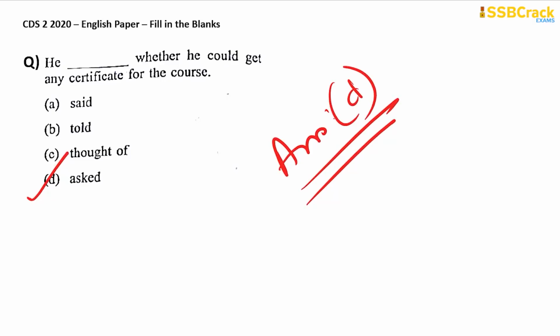Because this is the statement form of a question. So if I say, can I get any certificate for the course? And if I transform this particular interrogative sentence into an assertive sentence, it will be, I asked whether I could get any certificate for the course. So whether is used when it is the statement form, the assertive sentence form of a yes-no question. So therefore, asked will be the most appropriate word to use here.